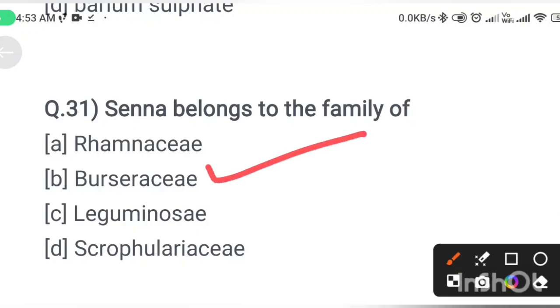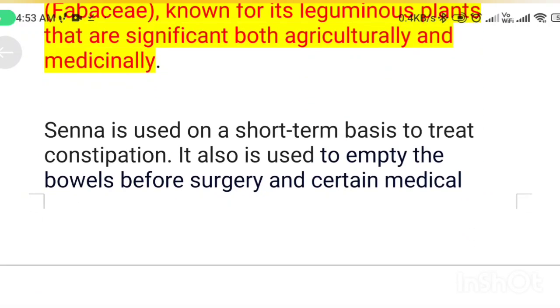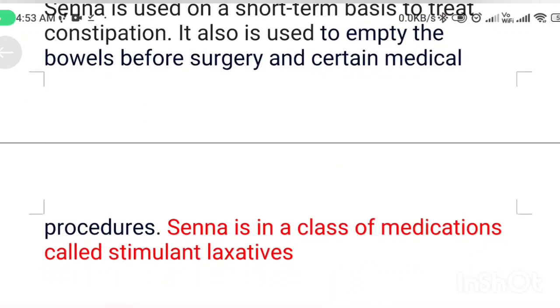Burseraceae is the name of the family of trees and shrubs known for their aromatic resins and essential oils. And Senna belongs to the family Leguminosae, known for plants that are significant both agriculturally and medicinally. Senna is used on a short-term basis to treat constipation. It is also used to empty the bowels before surgery and certain medical procedures. Senna is in the class of medications called stimulant laxatives.